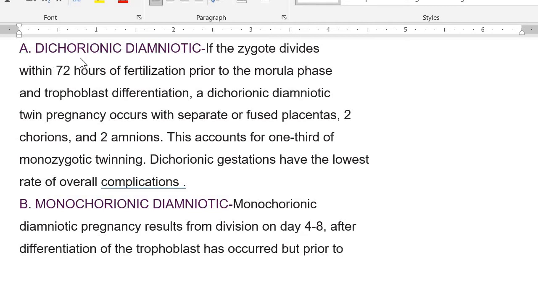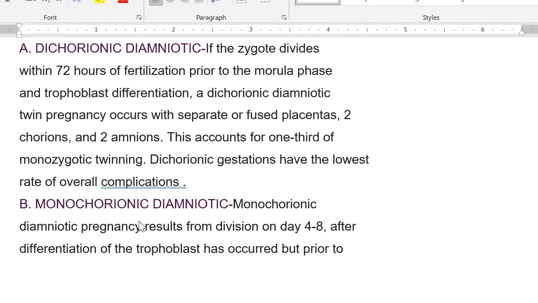Di means two, so dichorionic, diamniotic. This accounts for one-third of monozygotic twinnings. Dichorionic gestations have the lowest rate of overall complications, because they are just like two different individuals, two different fetuses, so the risk will be less as compared to others.